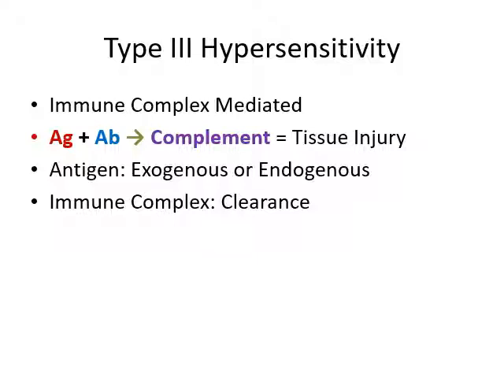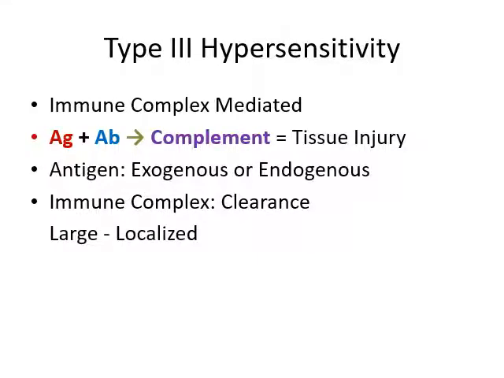In normal concentration of antigen and antibody, it would form optimum immune complex, which will be cleared very efficiently by our immune system. When this immune complex becomes excessive, it will lead to further injury and type 3 hypersensitivity.